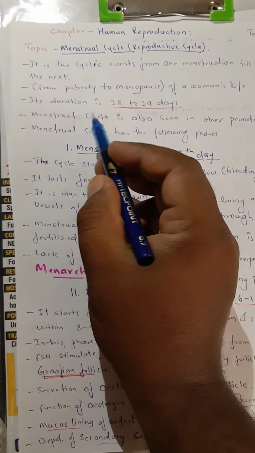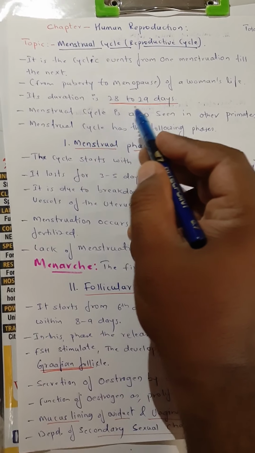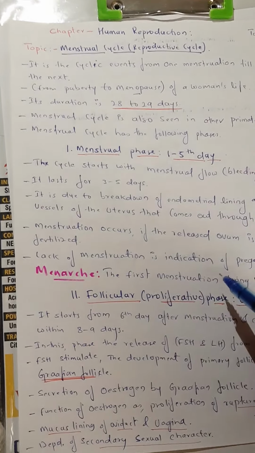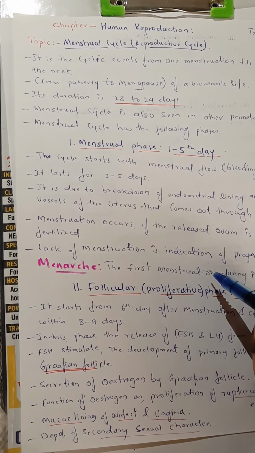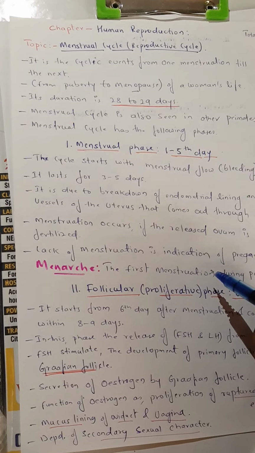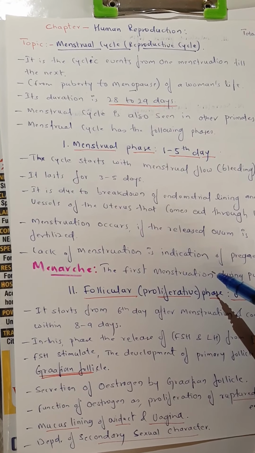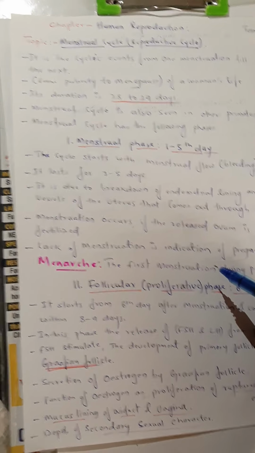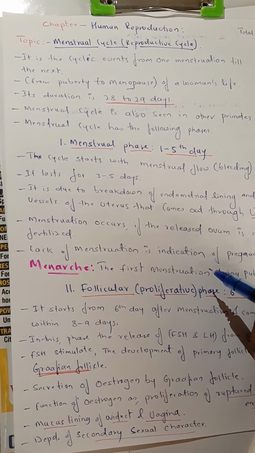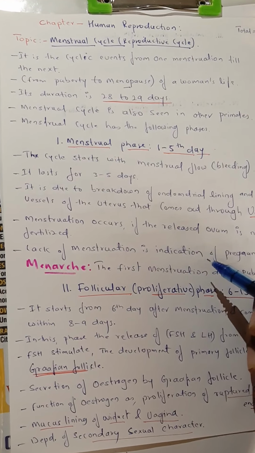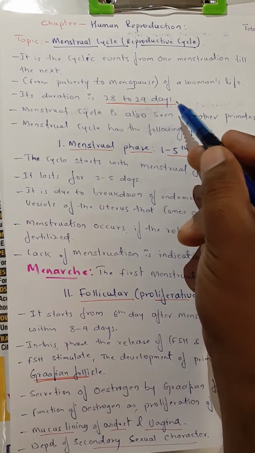The total duration of the menstrual cycle is about 28 to 29 days in a healthy woman. This can change because of certain stress, health, or you can say food also. But on average, 28 to 29 days is the normal menstrual cycle length.